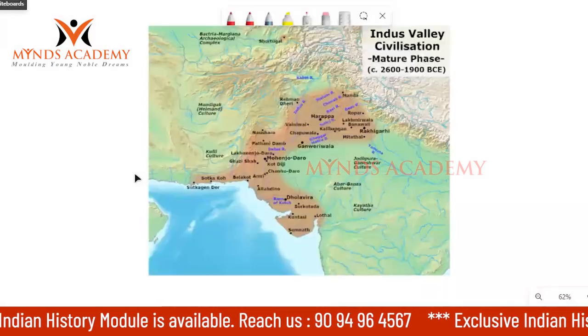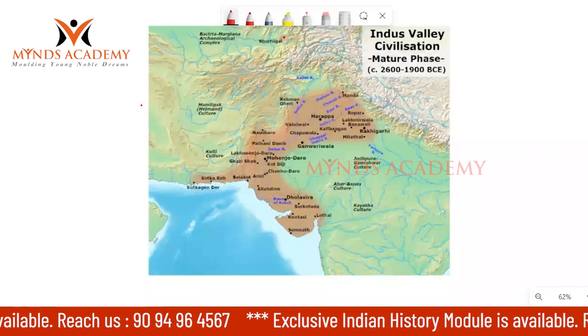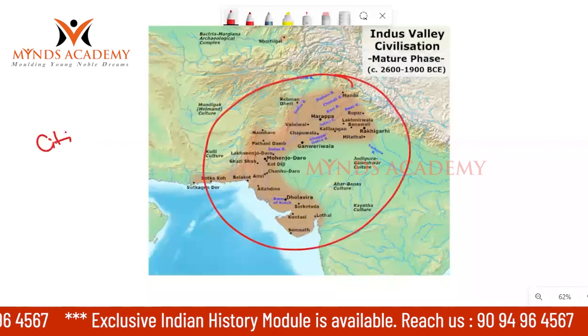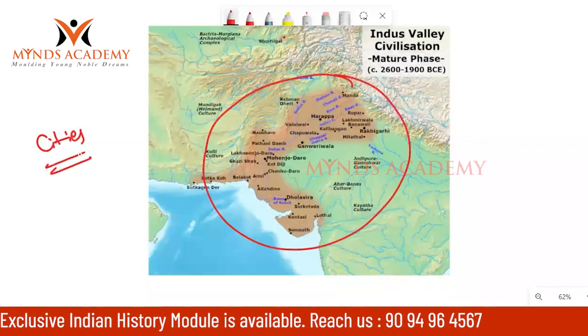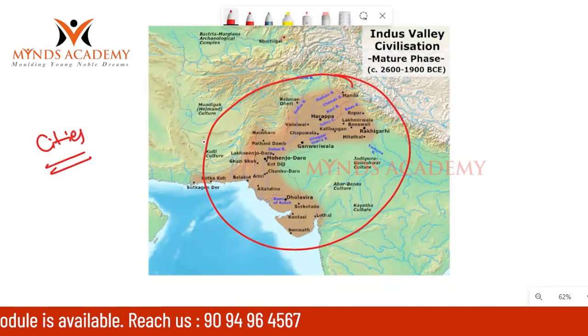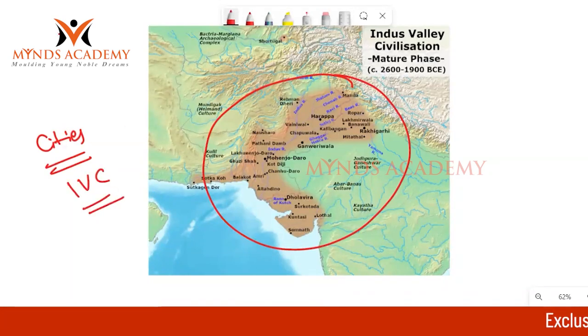But much before Vedic people came, some people lived in cities. This shows that the people who lived before the Rigvedic people were much advanced and lived in cities. This civilization we call the Indus Valley civilization.